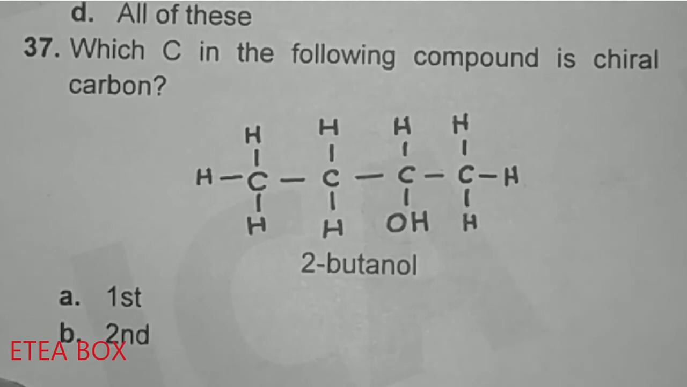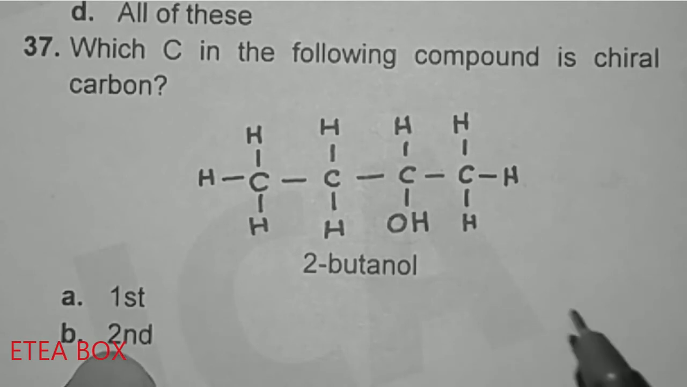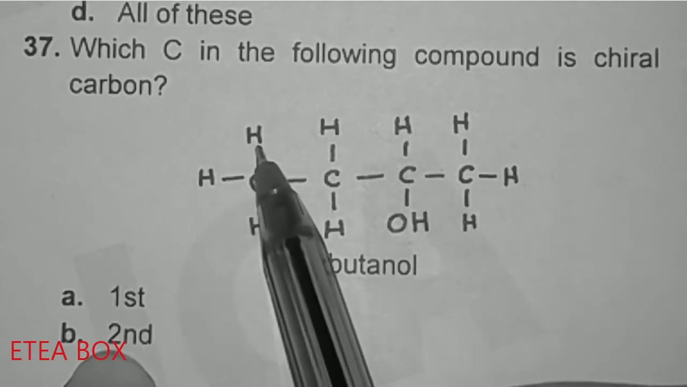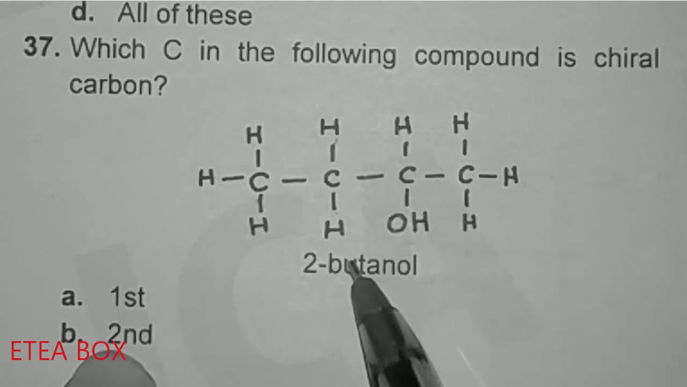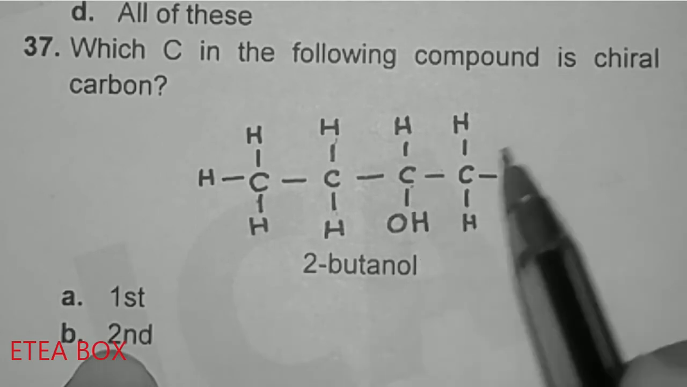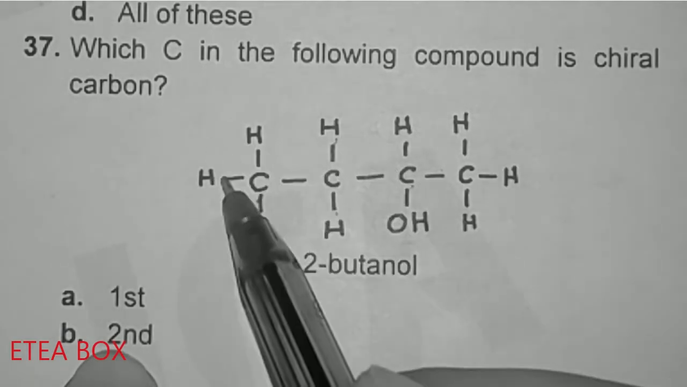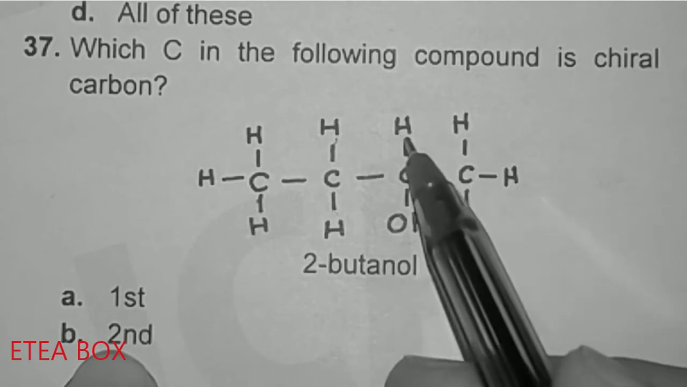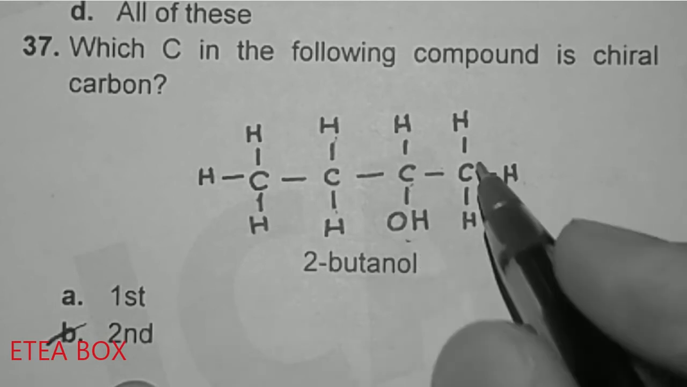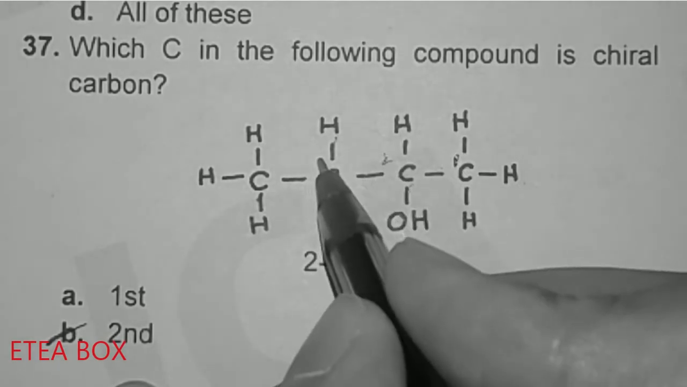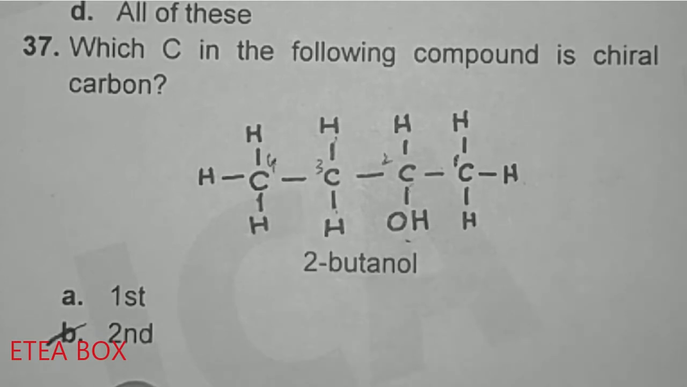Which carbon in the following compound is chiral carbon? Now what is a chiral carbon? The carbon which has 4 different groups. If we look at this one, it contains 3 same groups, so this one is not chiral. This carbon contains 2 same groups, so this one is also not chiral. Look at this carbon: it contains the ethyl group, the hydroxyl group, the methyl group and hydrogen, so this carbon is the chiral carbon. Now look at option B, second carbon. We start the numbering from where the functional group gets the lower number, so we start from here: 1, 2, 3 and 4. So the second carbon is the chiral carbon.